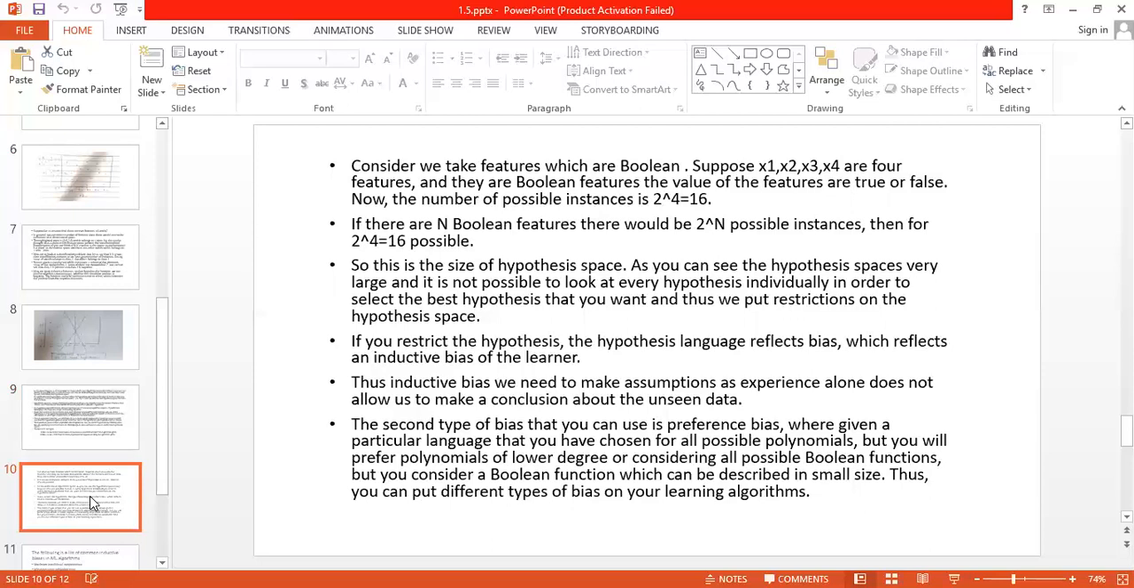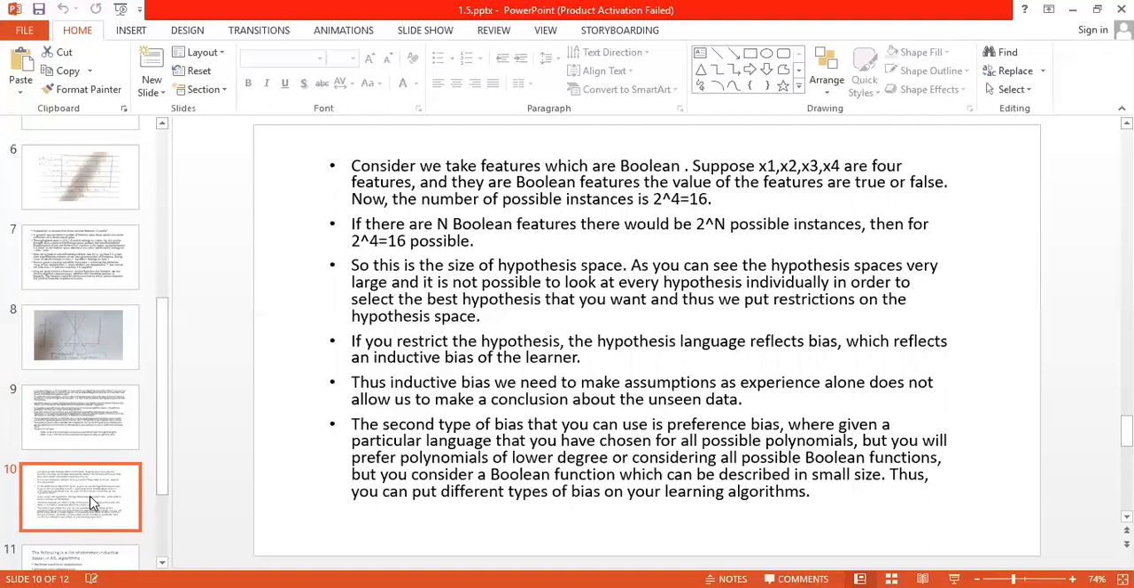So this is the size of hypothesis space. Means you can draw these number of hypotheses in the hypothesis space. As you can see, the hypothesis space is very large, and it is not possible to look at every hypothesis individually in order to select the best hypothesis that you want. And thus we put restrictions on the hypothesis space. If you restrict the hypothesis language, it reflects bias, which reflects an inductive bias of the learner. Thus, with inductive bias, we need to make assumptions, as experience alone does not allow us to make conclusions about the unseen data.